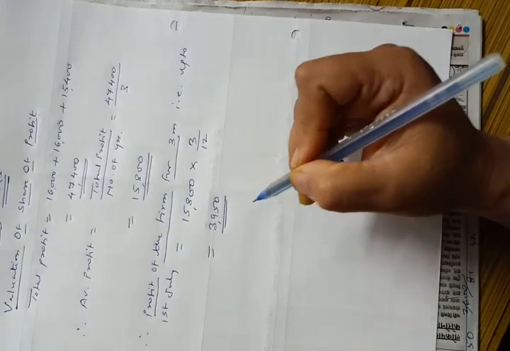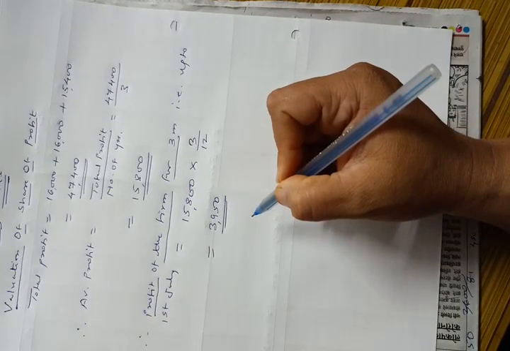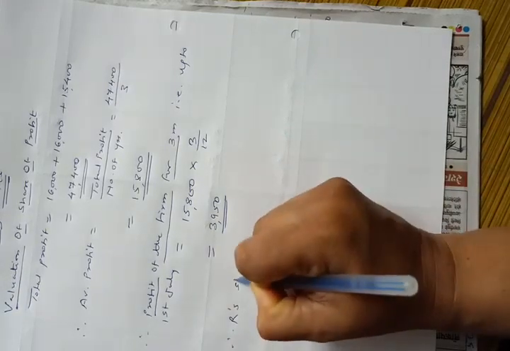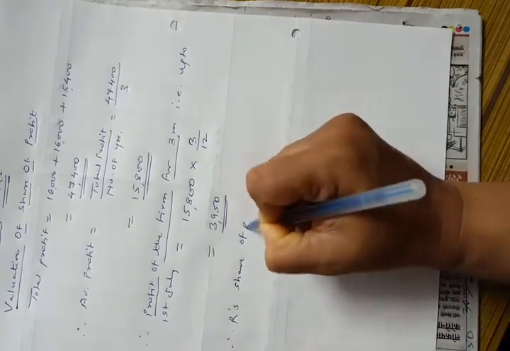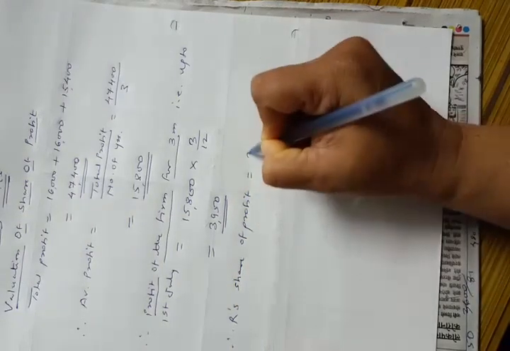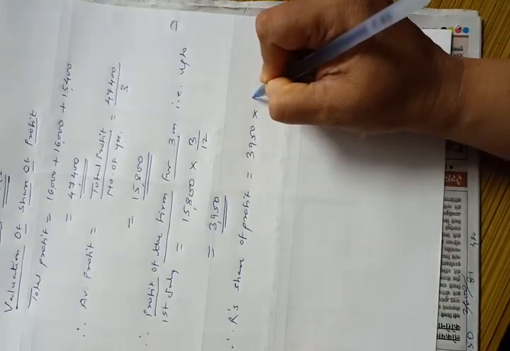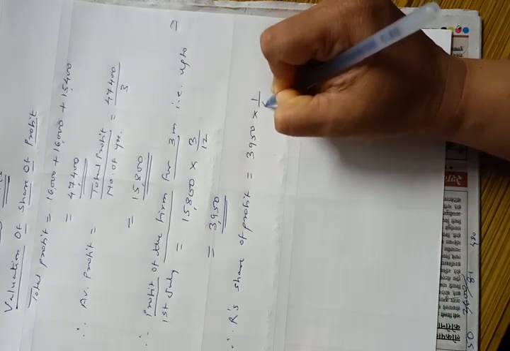Now in this profit, the deceased partner will get his share. Therefore, R's share of profit is equal to 3,950 into R's share, which was 1/4.